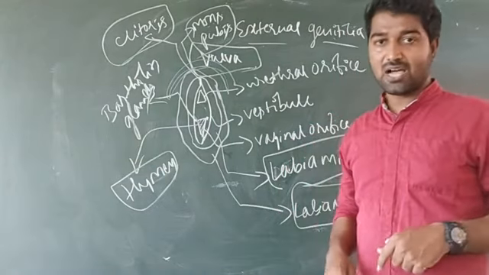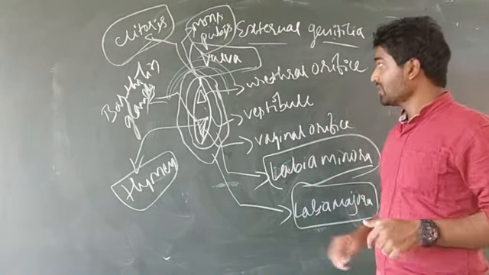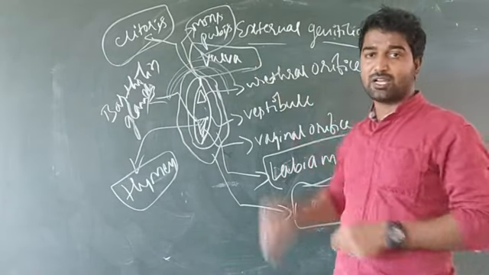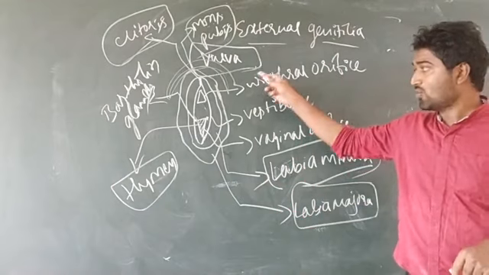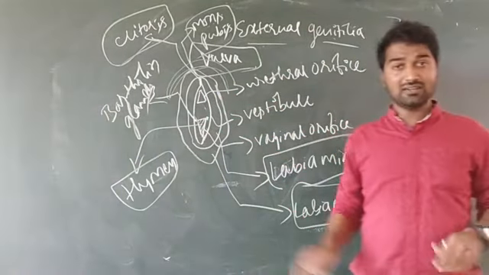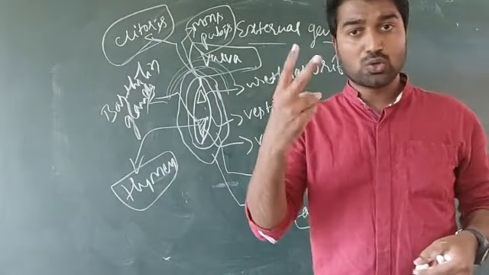Dear students, I will explain one more time. The vulva is the external genitalia in case of the female reproductive system. It has one depression. This depression is known as the vestibule, and this vestibule has two openings.